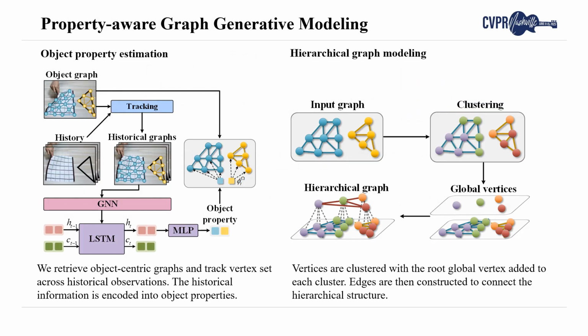Constructed graphs. The objective is to pre-train a model on videos for predicting future graph sequences. To facilitate the prediction of future graphs across different objects, we model object properties. Specifically, we retrieve object-centric graphs and track vertex sets across the historical observations. This historical information is encoded into object properties, which are incorporated into the constructed graphs. Then, to establish the long-range dependencies, vertices are clustered with the root global vertex added to each cluster. Edges are then constructed to connect the hierarchical structure.